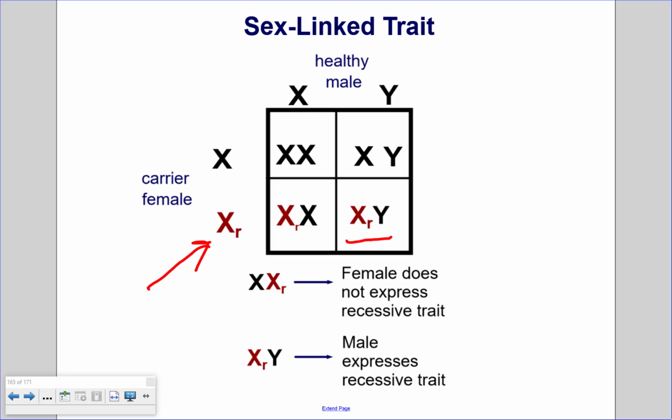The daughters are more fortunate because they can get a healthy X chromosome from the father, if the father is not a carrier. In this case, he is not. So therefore, we could see that usually it's a male that shows the phenotype for a sex-linked disorder, or an allele on the X chromosome. So according to the genotypes, if it's XXR, the female does not express the recessive trait, but for an XRY, the male does express the recessive trait because he is stuck with that recessive allele, has no dominant allele on another X chromosome.